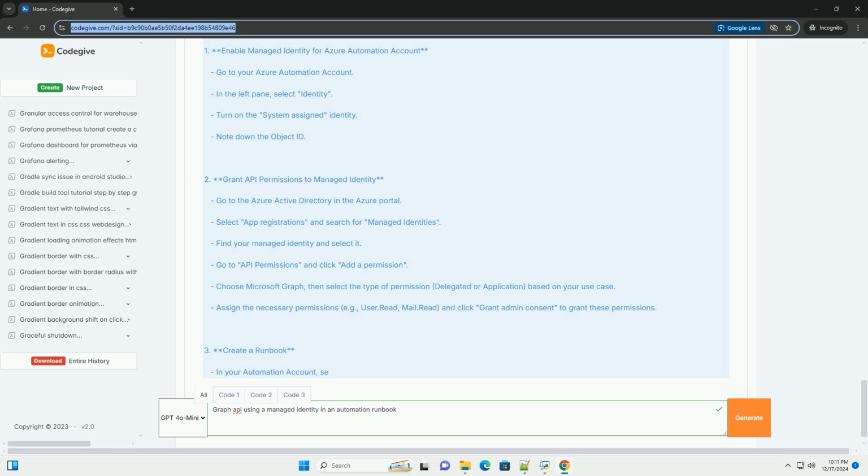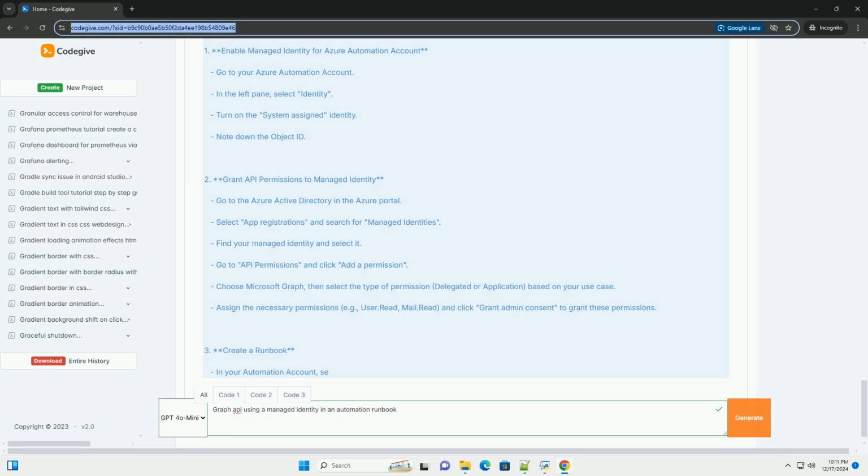Step 3. Create a runbook. 1. Go to your automation account. 2. Click on Runbooks and then on Create a runbook. 3. Provide a name, select PowerShell as the type, and click Create. Step 4. Write the runbook code. Here's an example PowerShell code to get a list of users using Microsoft Graph API.